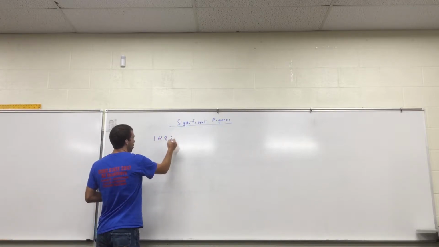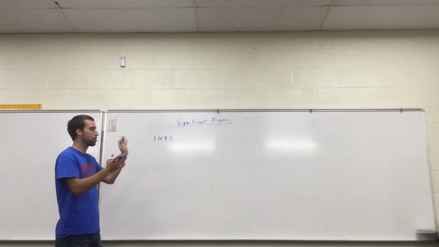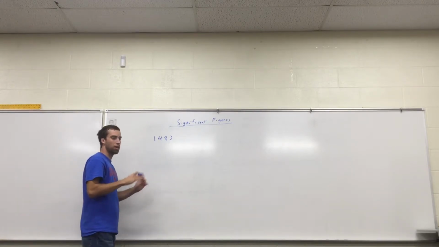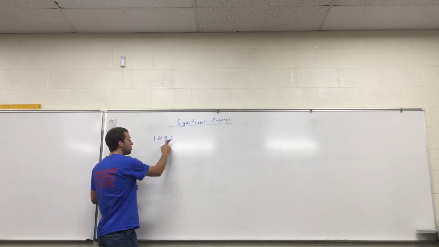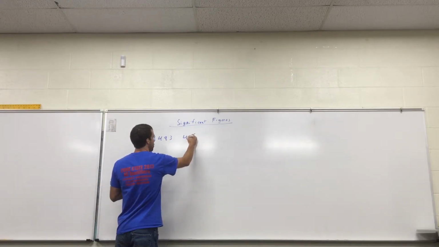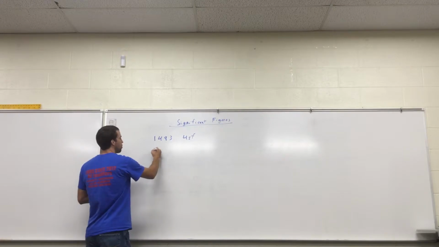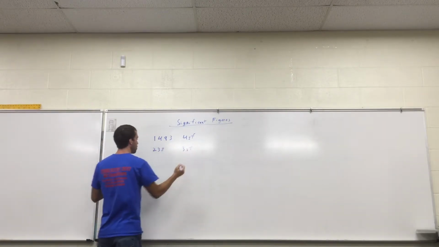So starting off, any number, I got 1493. It could be inches, pounds, feet. It could be anything, any measurement. Any non-zero digit is significant. So there's 4 digits. None of them are 0. That means there's 4 sig figs. If I have 238, 3 sig figs. All right, pretty simple.